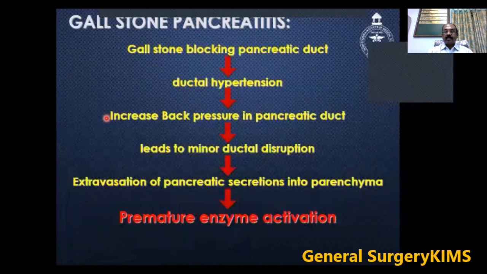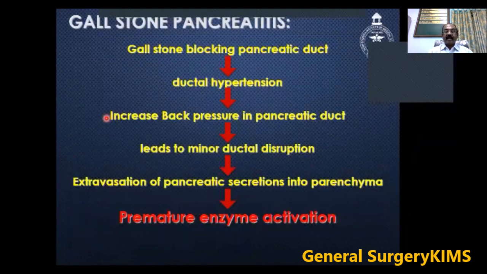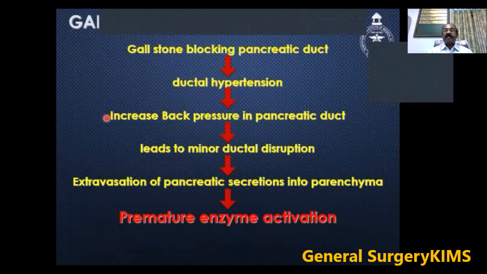So a gallstone blocking the pancreatic duct causes ductal hypertension, increased back pressure in the pancreatic duct, and leads to minimal ductal disruption. Extravasation of the pancreatic secretion into the parenchyma results in premature enzyme activation.